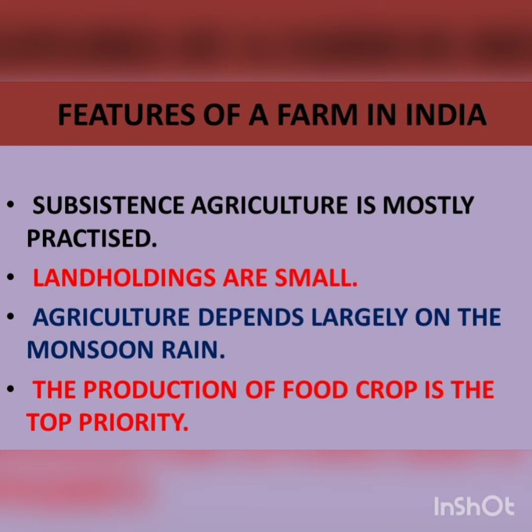Here beta, land holdings are small due to the inheritance law. The land which belongs to the father is divided among his sons and daughters. This leads to small and uneconomic land holdings, and so the land holdings are small. Here agriculture depends largely on the monsoon rain. Here the production of food crop is the top priority.